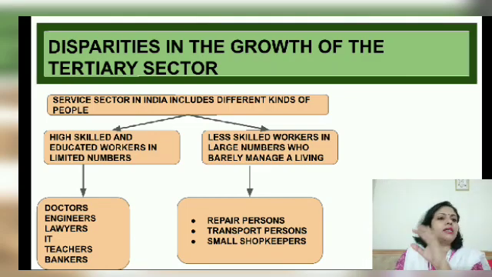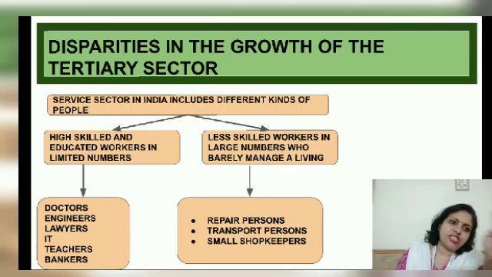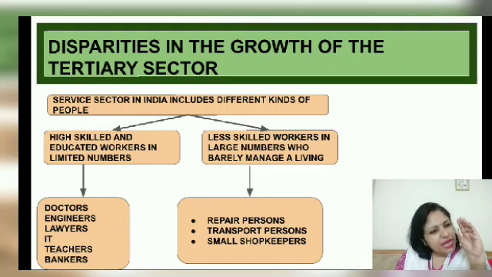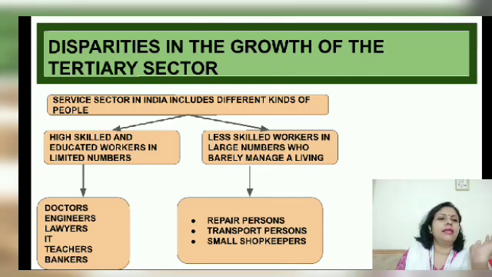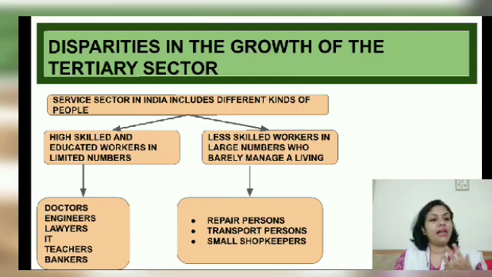Then the service sector also includes a large number of people who have less skills, but this number is huge. They work in the service sector too, like any vendor, small shopkeeper, transport people, people who do all kinds of repair jobs, people who work in the malls, whether a security guard or a sales guard. They get very small income, and their jobs are not permanent because they don't have that kind of skills.